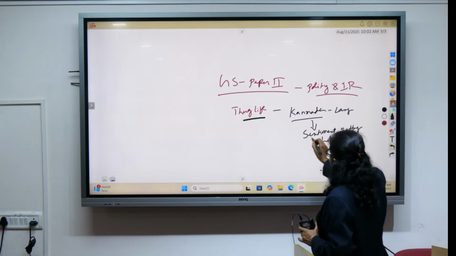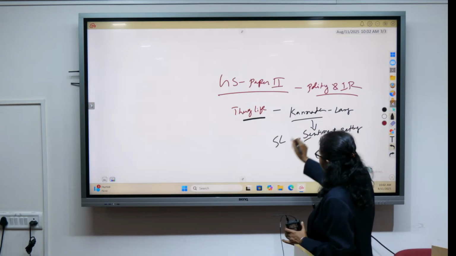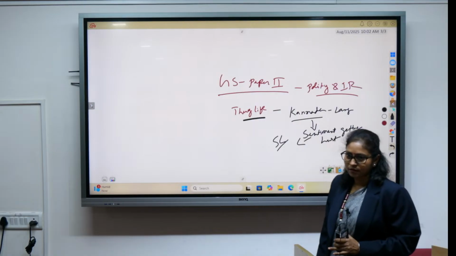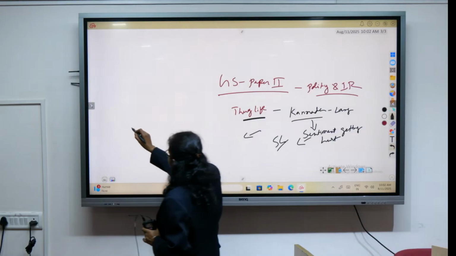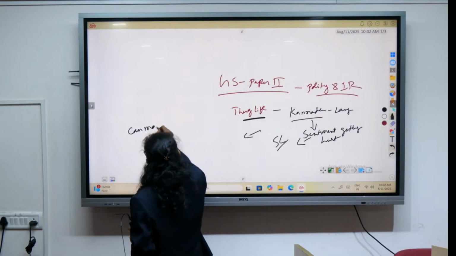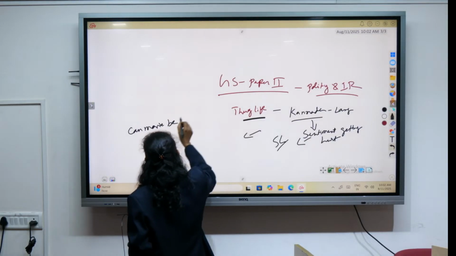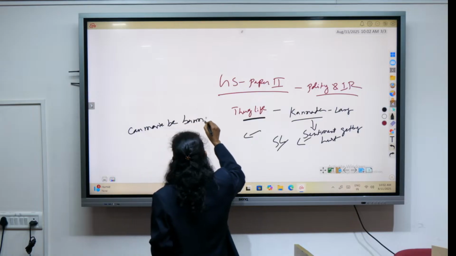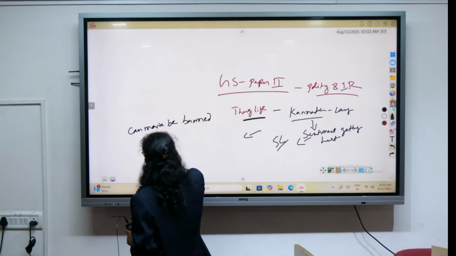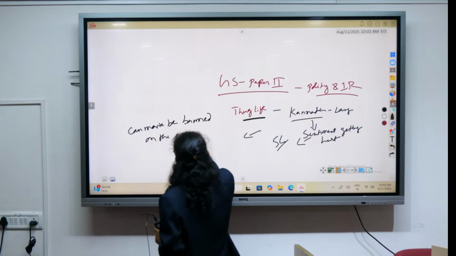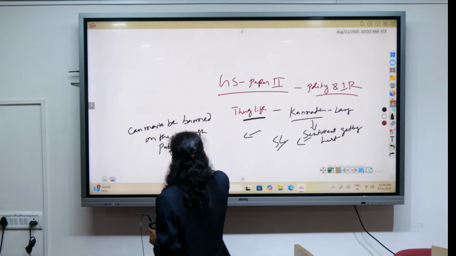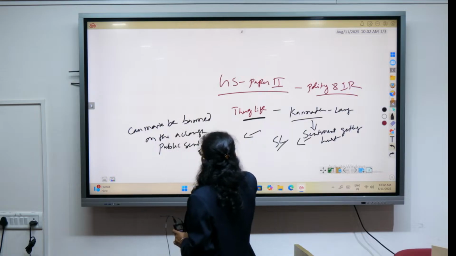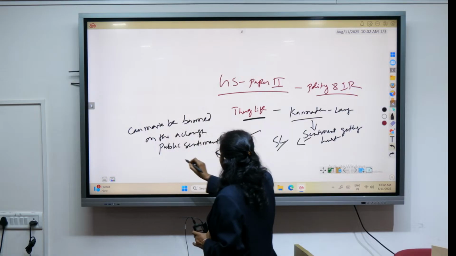So what is the take of the Supreme Court in this context? There could be a probable question: can a movie be banned on account of public sentiments getting hurt?